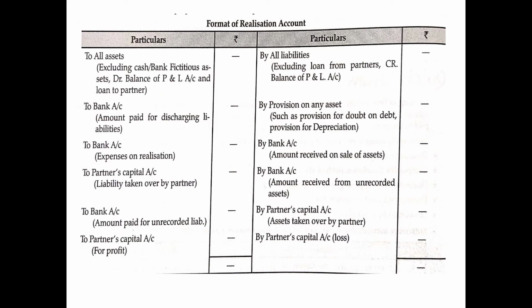Then another thing which will be shown on the debit side of realization account is To Bank Account for amount paid for unrecorded liabilities.